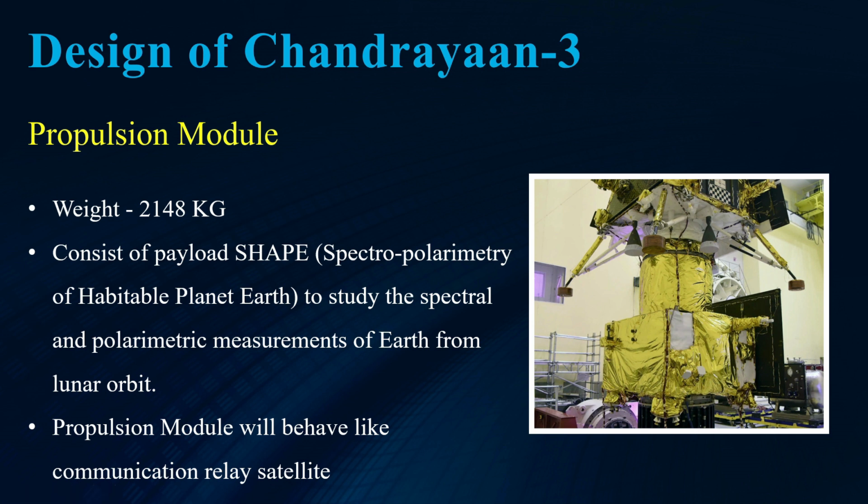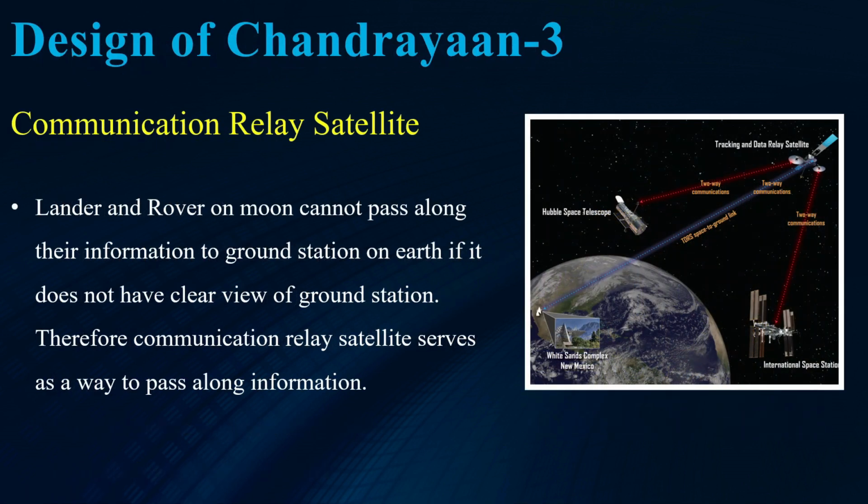So we will see what a communication relay satellite is. In this figure, as you can see, the lander and the rover on the moon cannot pass their information to the ground station on Earth if they don't have a clear view of the ground station. So just imagine that, suppose this is our ground station on Earth, and somewhere over here is the moon. But the moon lander and rover cannot have a clear view of this ground station on Earth.